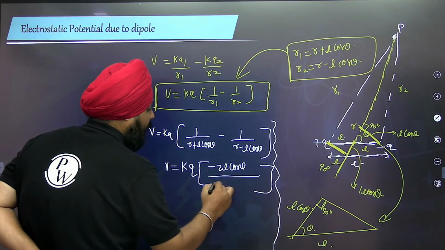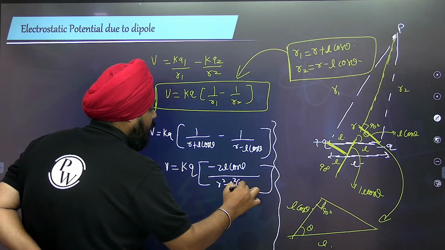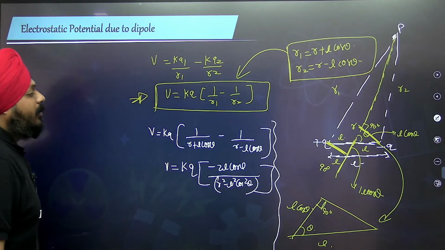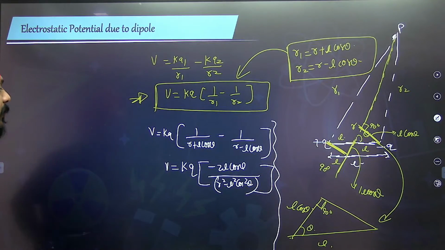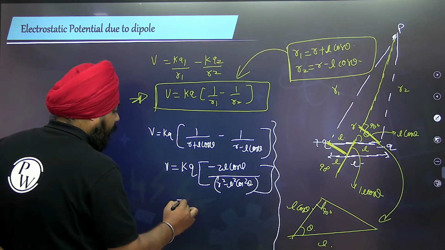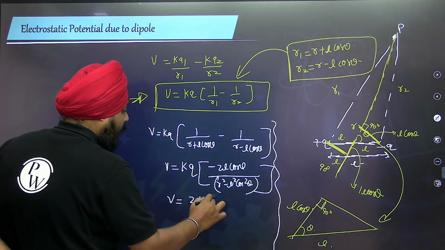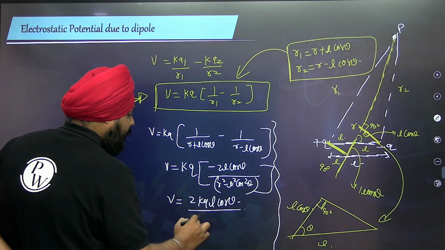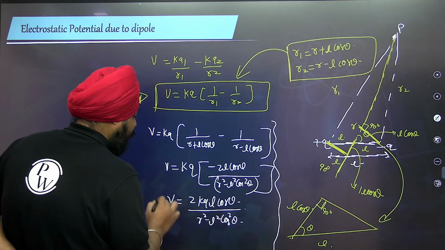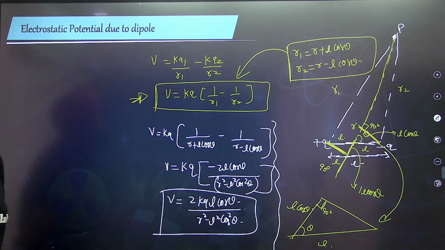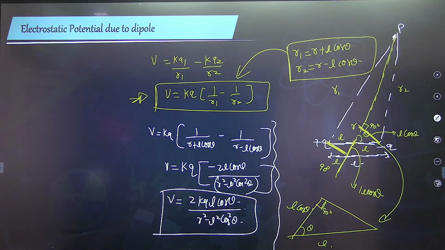Okay. So this is going to be R square minus L square cos square theta, right? Resolving this, A square as A plus B and A minus B, so it's A square minus B square like that. So V is equal to 2KQL cos theta, whole divided by R square minus L square cos square theta. This is going to be the net potential at S because of the dipole.